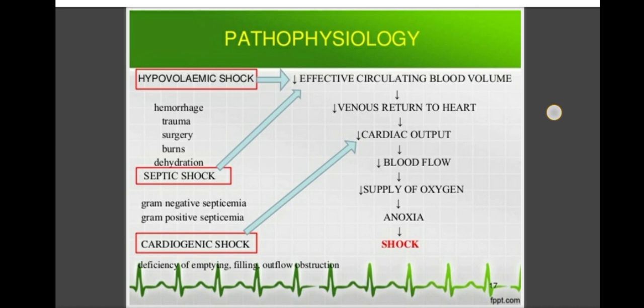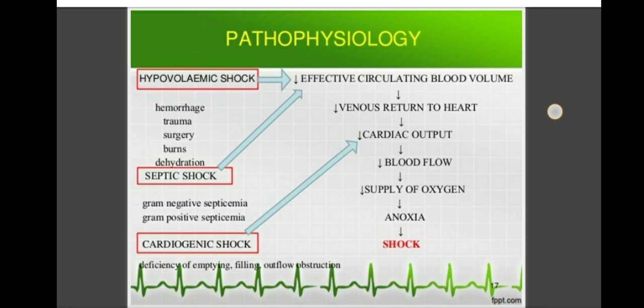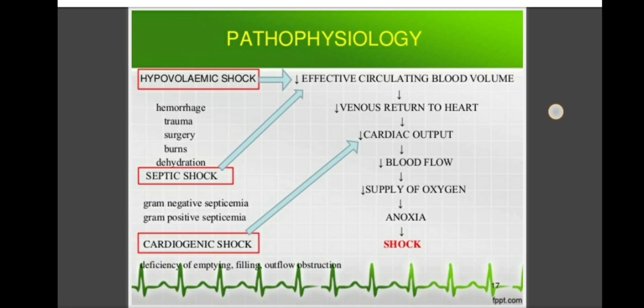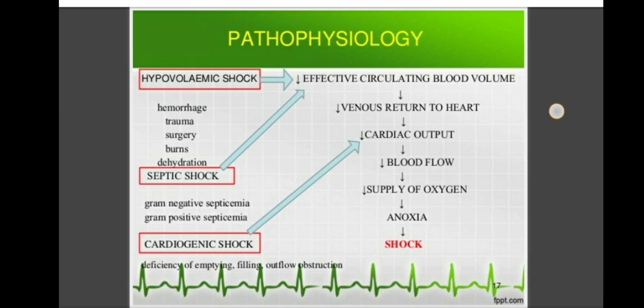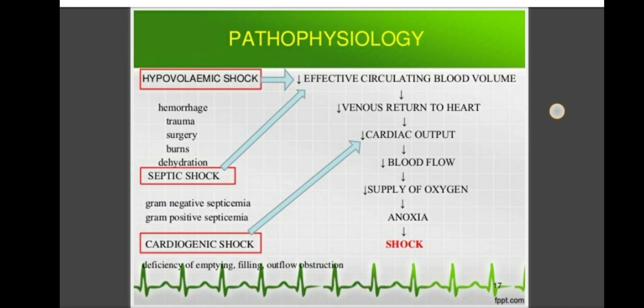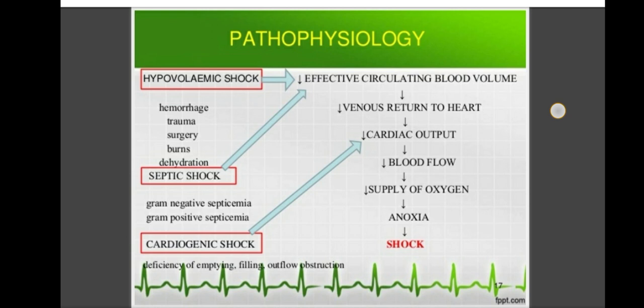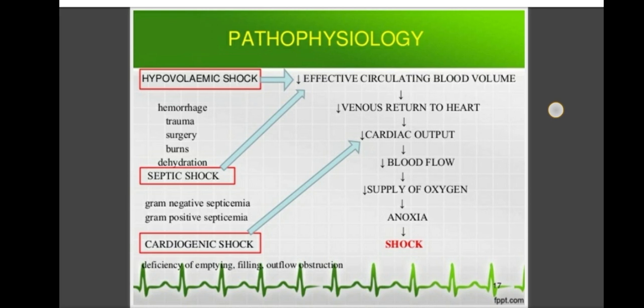This leads to the secretion of different toxins by the cells, or a process of cell injury, and that cell injury leads to cell death. When there is cell death, that leads to the condition that is shock. So this is the pathophysiology or pathogenesis of shock.